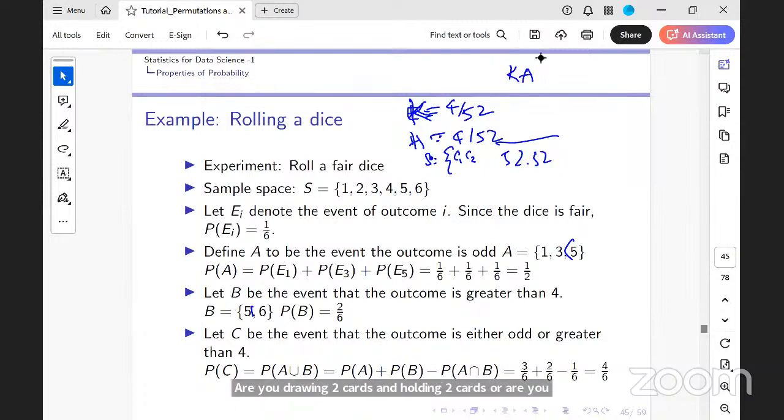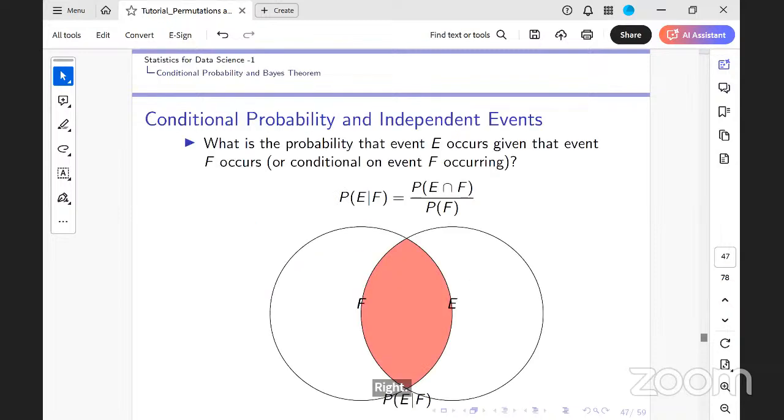So what is the chance the first card is a king? That would be 4 by 52. And the second card is an ace given the first card is a king. That is where I have my notion of conditional probability appearing. Is that clear?